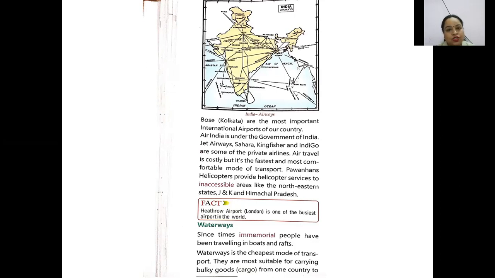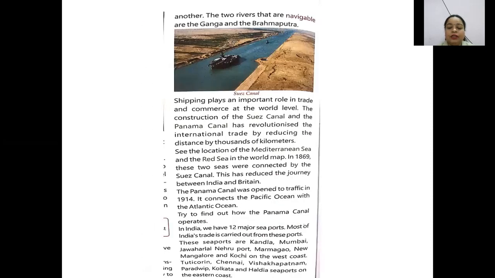Now we come to the last topic, that is waterways. Since time immemorial, people have traveled in boats and rafts. Early man built boats out of wood to travel from one place to another through water. Water is the cheapest mode of transportation, and it is more suitable for carrying bulky goods like cargo from one country to another. It is a very cheap means of transport.